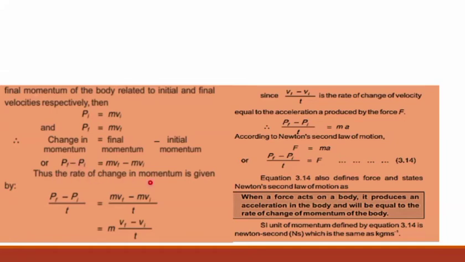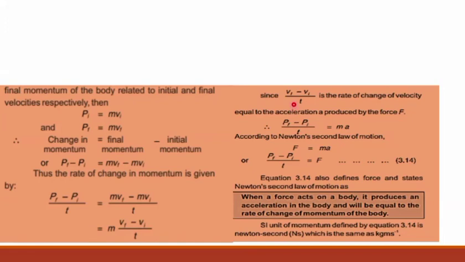Thus the rate of change of momentum in given time t is final momentum minus initial momentum over t, which is equal to m vf minus m vi over t. M is common for both factors, so m into vf minus vi over t.